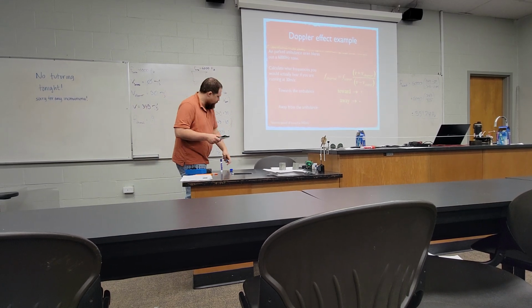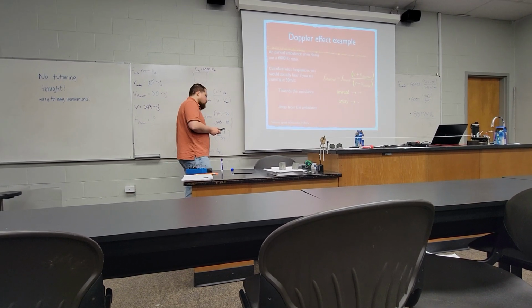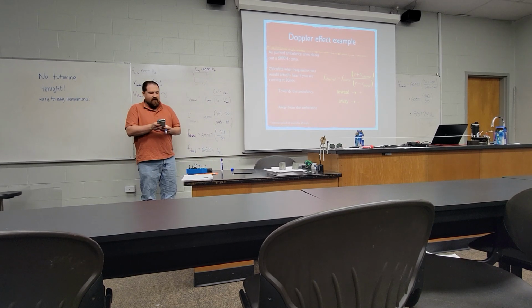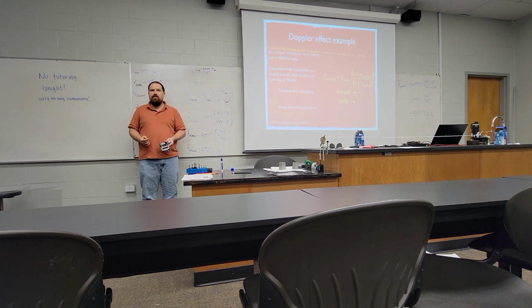In particular, instead of 6,575, it would be closer to 25. Not the same, but still higher than the 6,000. The frequency still goes up when the objects get closer together, regardless of which one is doing the moving.